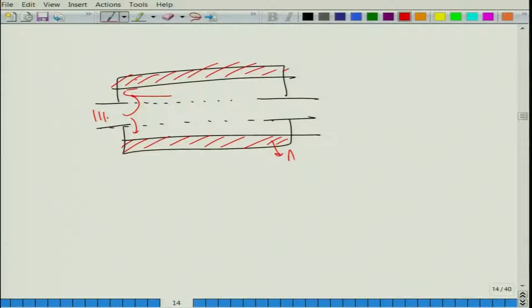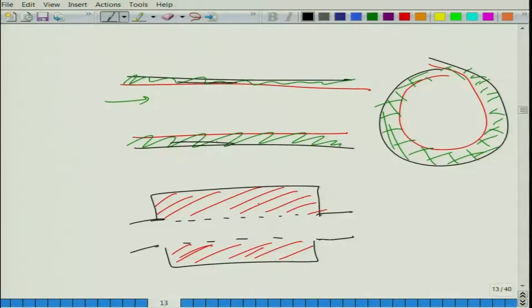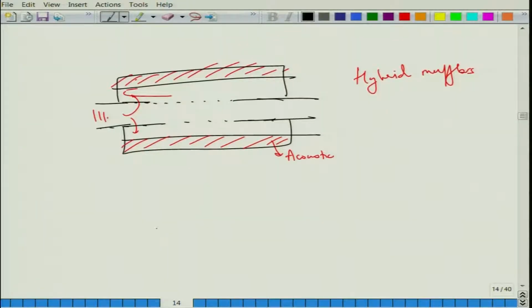This is called a hybrid muffler because it employs the principle of sudden expansion or contraction, and you can also have extensions like I was talking about. A purely dissipative muffler is like a lined duct. Other than that, you also have parallel baffle mufflers, and we will soon see the figure.